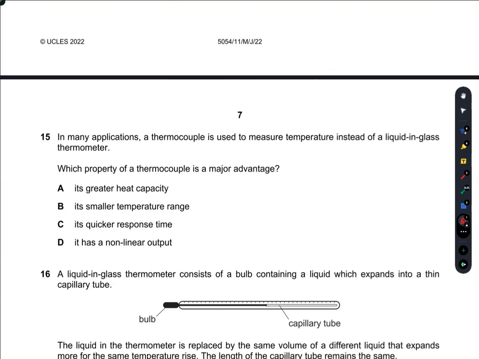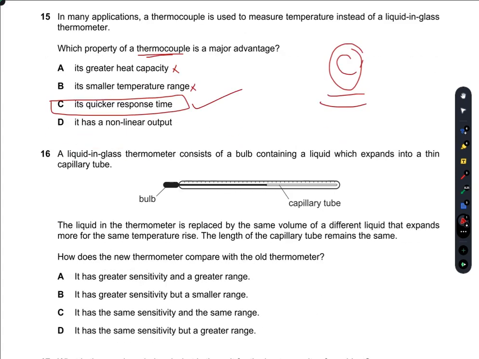In many applications, a thermocouple is used to measure temperature instead of a liquid-in-glass thermometer. Which property of a thermocouple is a major advantage? Now, its greater heat capacity, no. Its smaller temperature range, no again. Its quicker response time is the reason why a thermocouple has a serious advantage here. So C would be the right option.